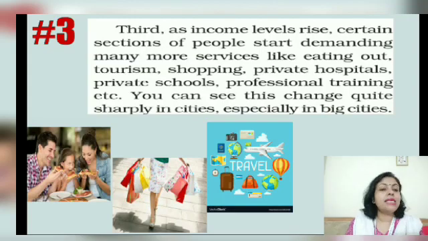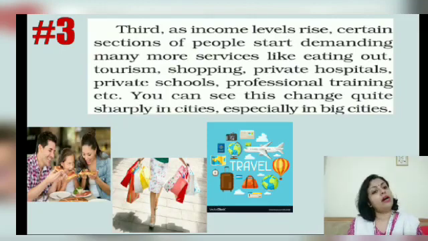Right. So when this happened, what are these things that I have talked about? Whether it's shopping, traveling, eating out, that is restaurants, what is this? These are all services, right? Which are basically services and final products in the tertiary sector. Because when people have a larger income, more money in their hands, they will spend more.